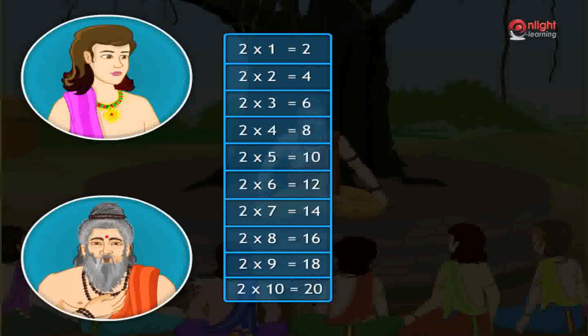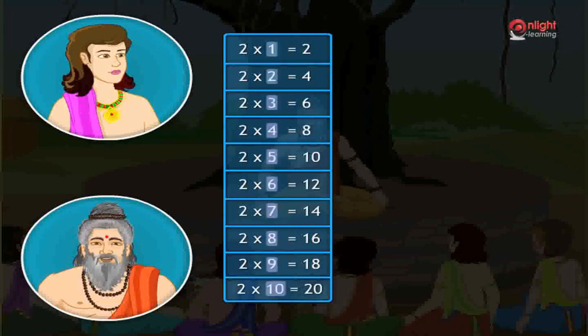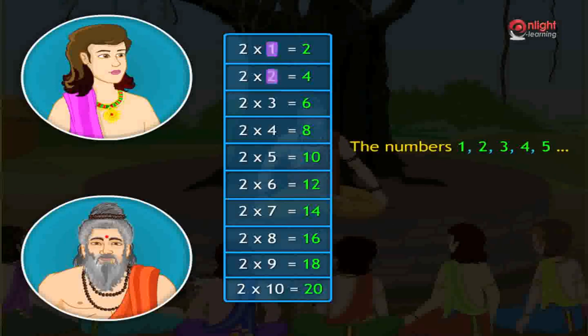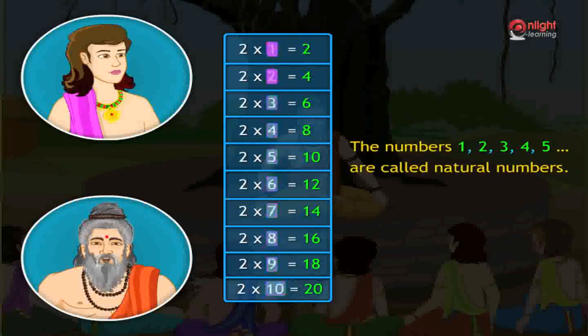What do you observe here, Dusashan? The numbers I jumped on are same as the numbers of the multiplication table of 2. In this multiplication table, we see that 2 is multiplied with 1, 2, 3, 4, 5, 6 and so on to get the respective products 2, 4, 6, 8, 10, 12 and so on. The numbers 1, 2, 3, 4, 5 etc. are called natural numbers.